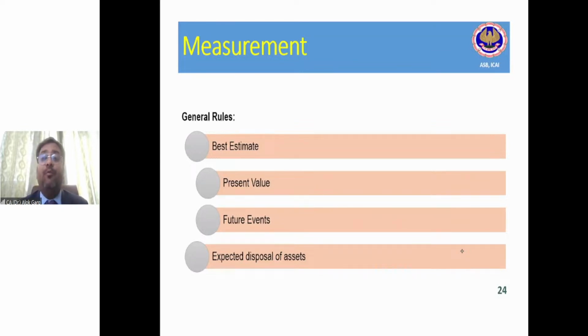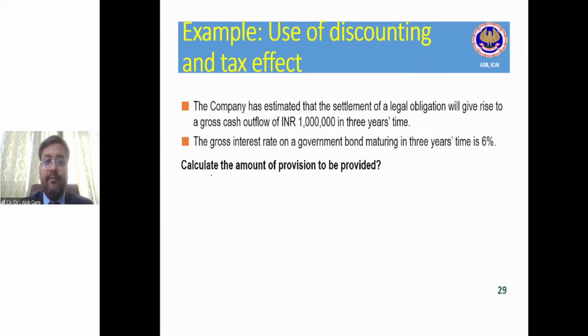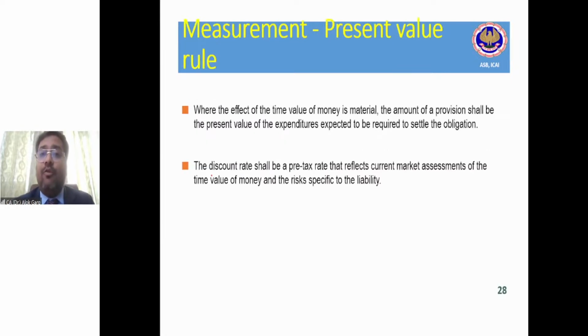Now, how to measure the provision? The provisions are required to be measured on the basis of the best estimate. Present value we have discussed. Let's discuss the present value concept in one case study in this slide also. Where the effect of the time value of money is material, the amount of a provision shall be the present value of the expenditure expected to be required to settle the obligation.